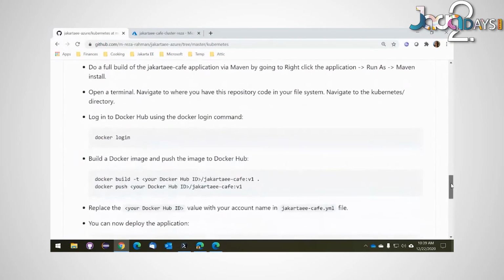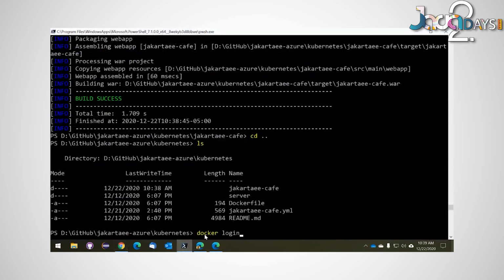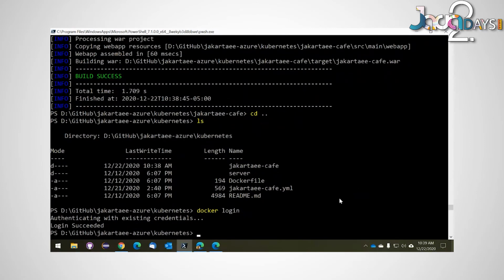And while I'm doing it, I'll explain what I'm doing. First thing I need to do is to log on to Docker Hub. I'm using Docker Hub as my image registry. The reason you need an image registry is, remember that I built this WAR file locally, but Kubernetes is running on Azure. So I need to upload this image that I'm about to create somewhere. And in this case, I'm uploading it to my Docker Hub repository.